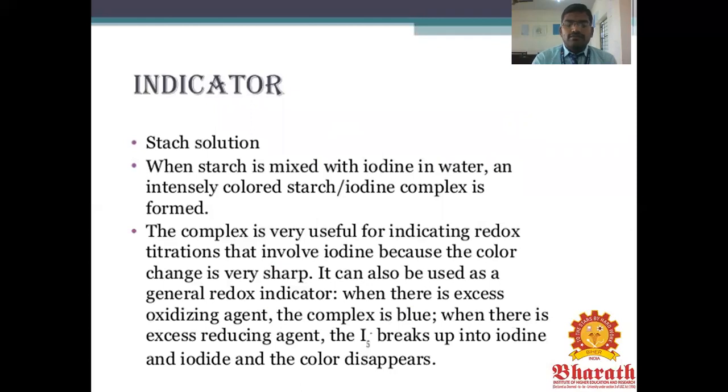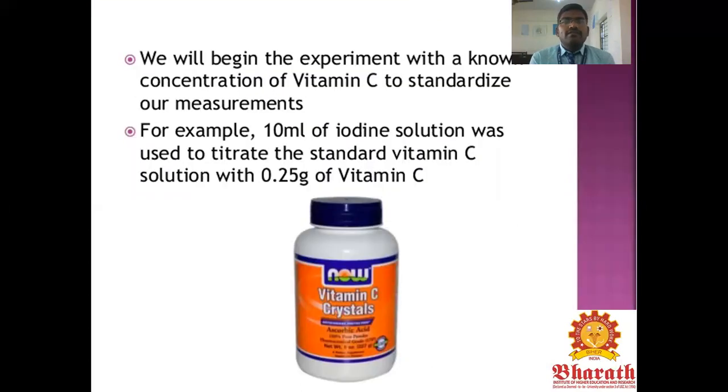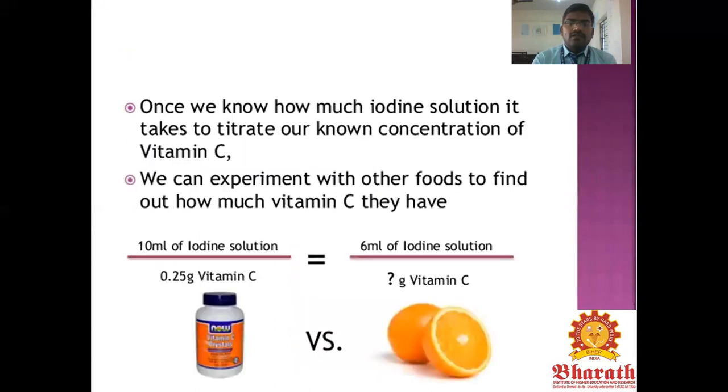We begin the experiment with a known concentration of vitamin C to standardize our experiment. For example, 10 ml of iodine solution was used to titrate a standard vitamin C solution with 0.25 gram of vitamin C. Once we know how much iodine solution it takes to titrate our known concentration of vitamin C, we can experiment with other foods to find out how much vitamin C they have. Ten ml of iodine solution divided by 0.25 gram of vitamin C equals the ml of iodine solution per gram, and we divide by the unknown weight of vitamin C.